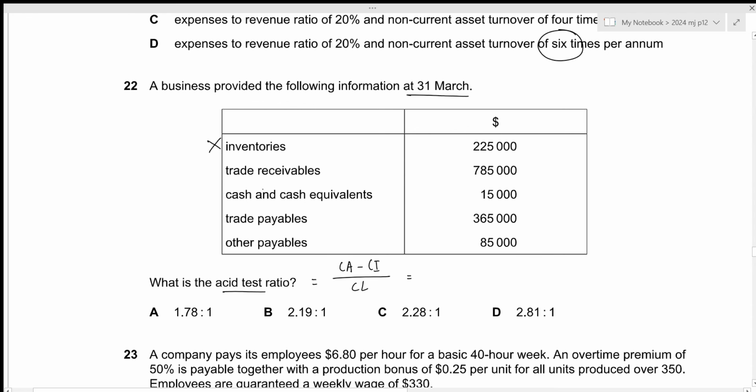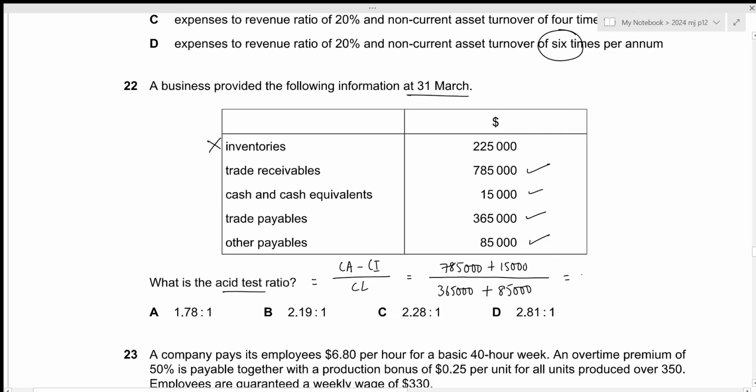So let's write down the remaining current assets. That will be the trade receivables of 785,000 plus cash and cash equivalents of 15,000. Then for the current liabilities, we have 365,000 as the trade payables and we have 85,000 as other payables.